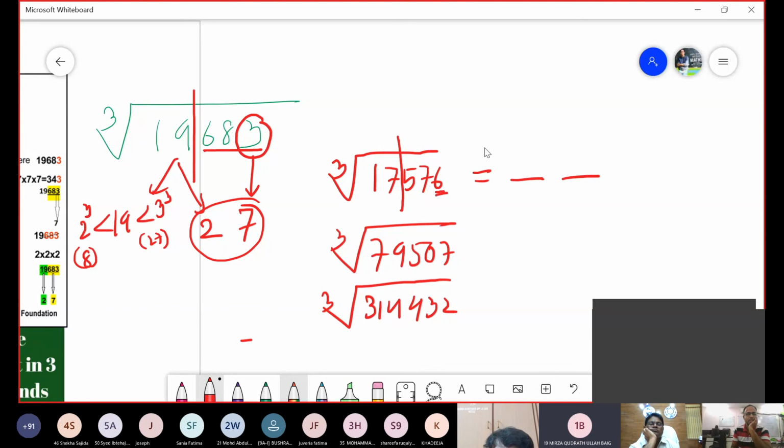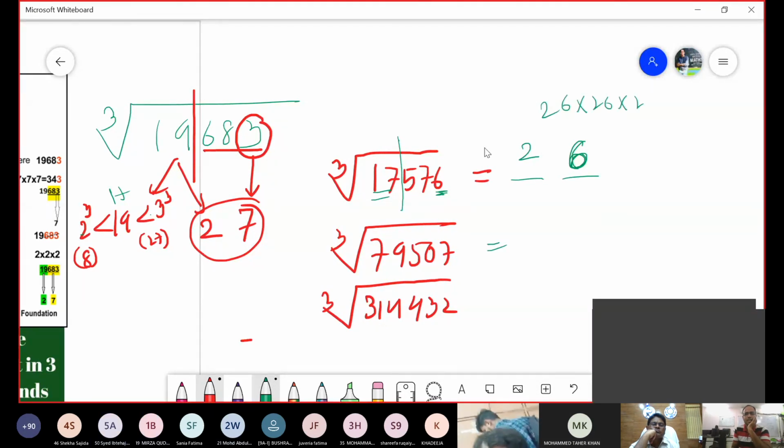The last 3 numbers are grouped. Then 6 comes when? It will come from 6 cube only. Very good. What about 17? 17 lies between 2 cube and 3 cube, so take 2, and the answer is 26. If you don't believe, multiply 26 twice, and I'm confident that you are going to get 17576. Come on, next question.